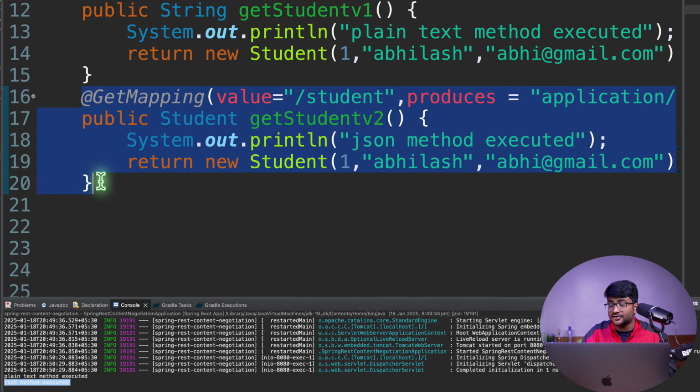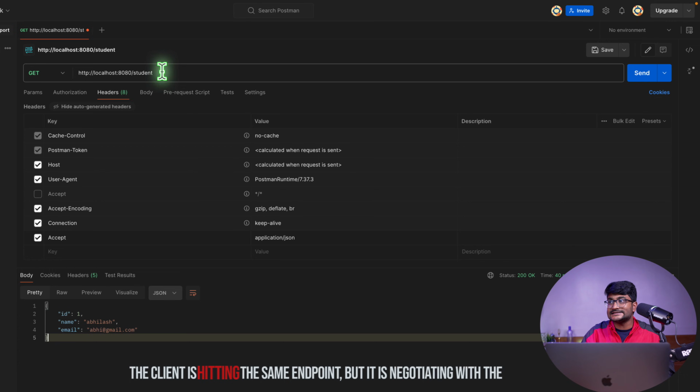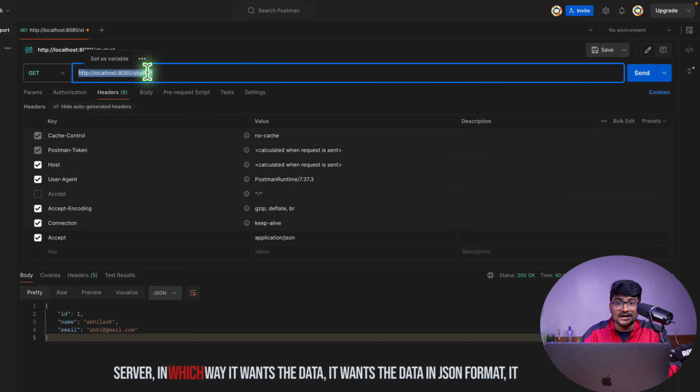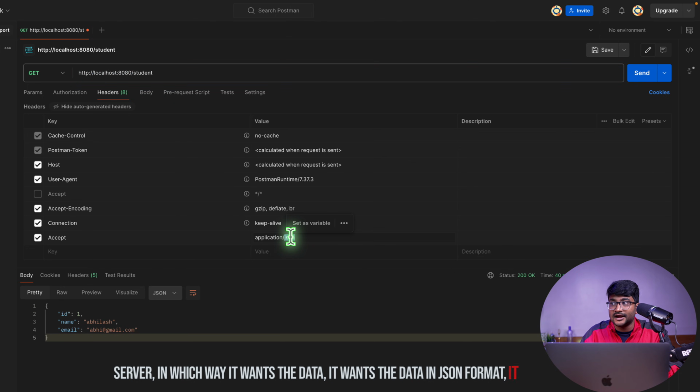That means this method right now got called. Now the client is hitting the same endpoint, but it is negotiating with the server in which way it wants the data. It wants the data in JSON format, or in XML format, or in plain text.